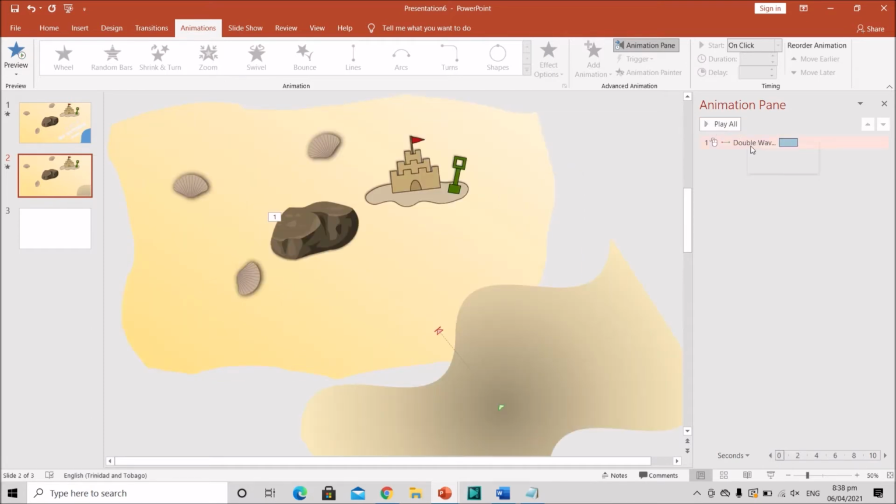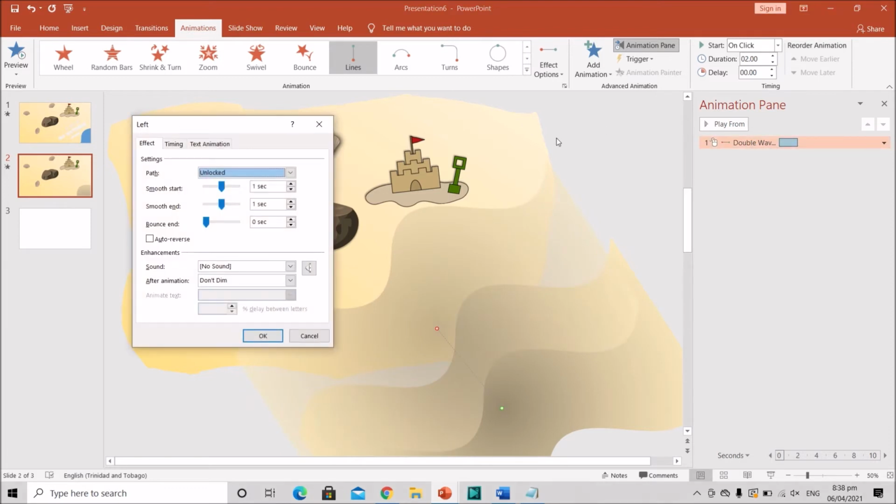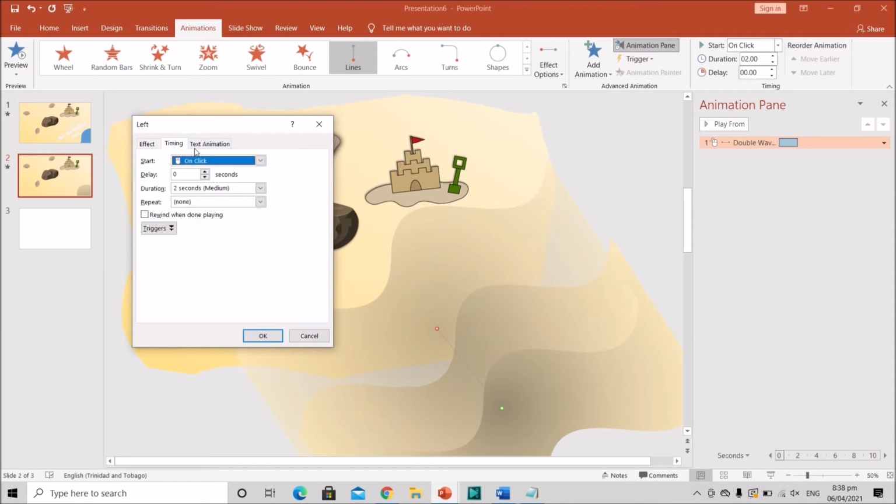Good. So what we're going to do, we're going to double click and we'll end up in the animation settings, and I'm just going to click on auto reverse, and under timing I'm just going to select 5 seconds, and I'm going to let it repeat until the end of slide.